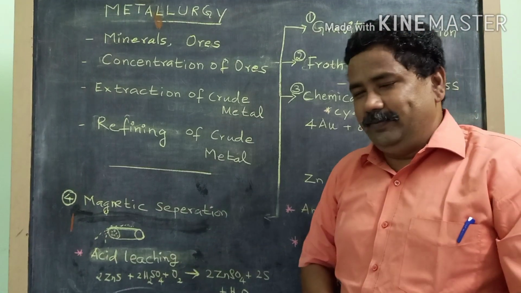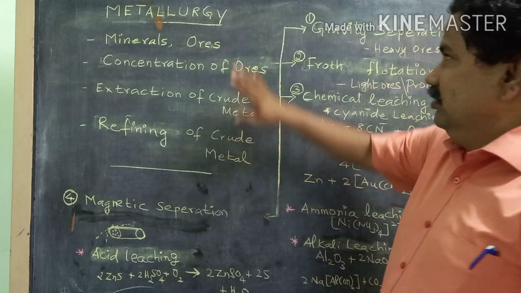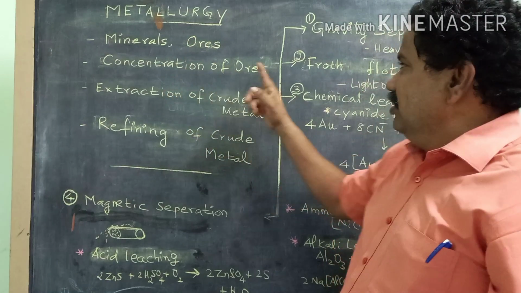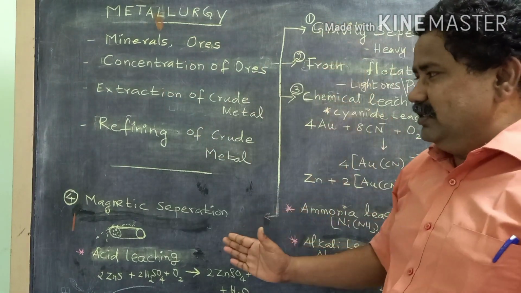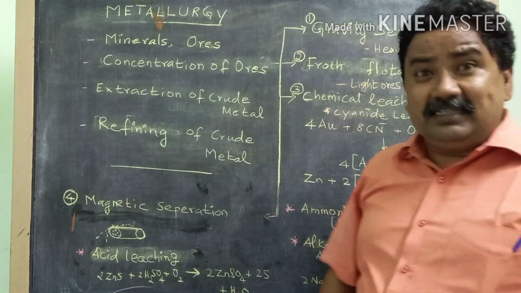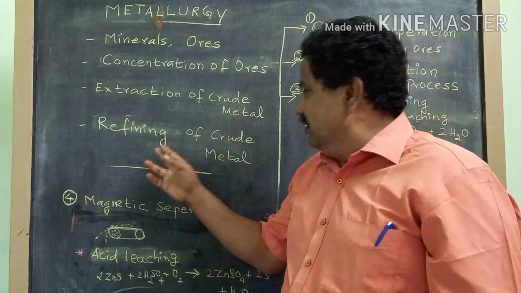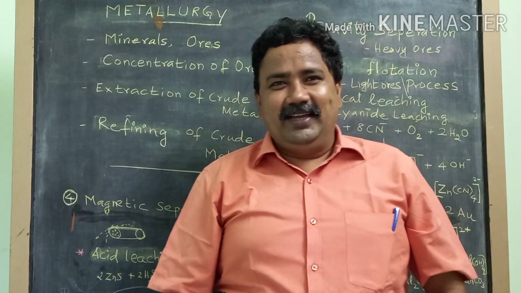A very simple method. So today we have talked about metallurgy, minerals and ores, and the concentration of ores. There are 4 types of concentration of ores. Next class we will talk about extraction of the crude metal and refining of the crude metal. Okay, thank you.